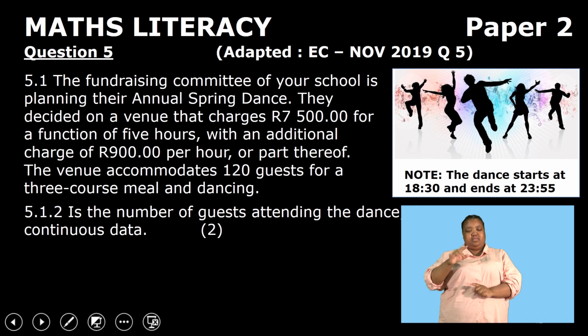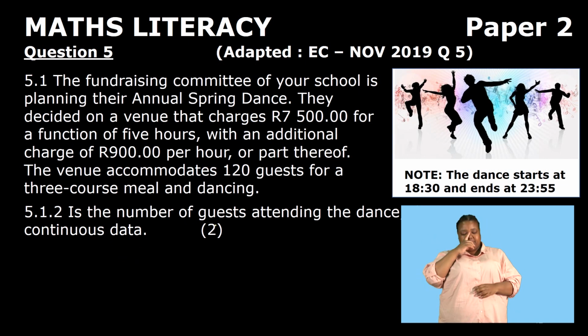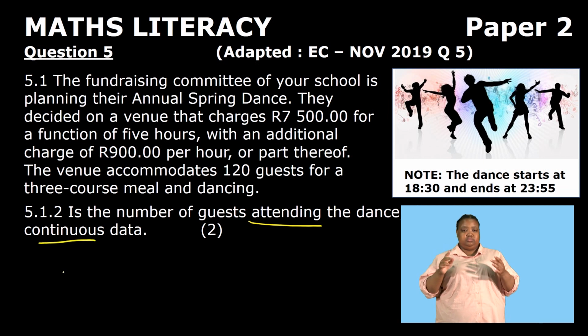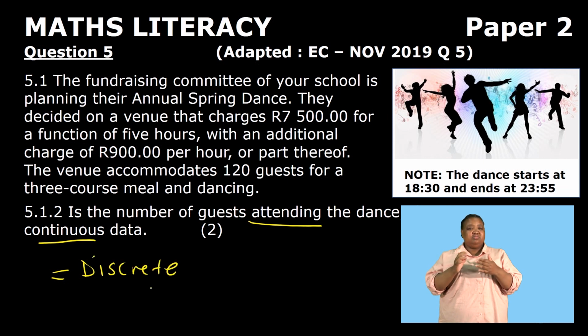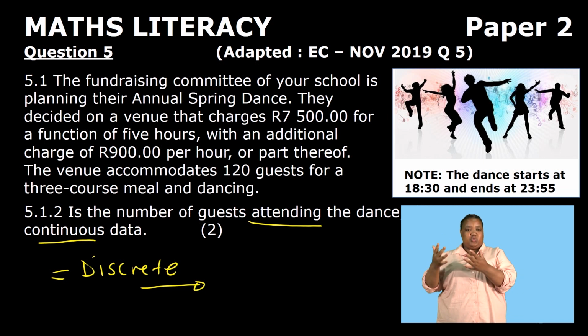Then 5.1.2, are the guests attending the dance discrete or continuous? So the correct answer here will be discrete, because the number of people is always regarded as a whole number, because a person is a whole.